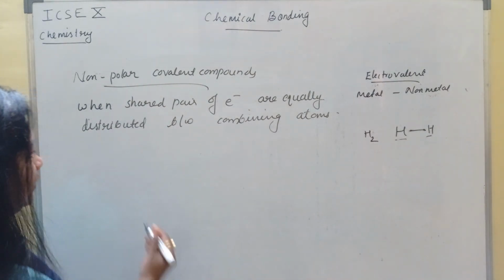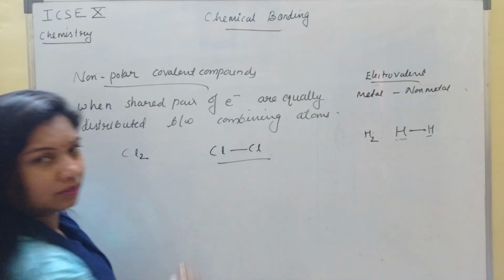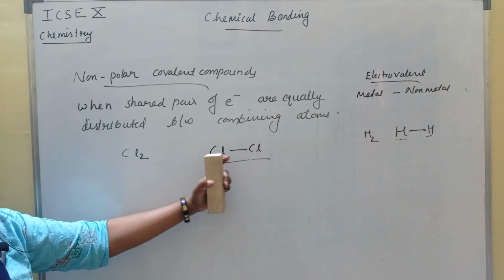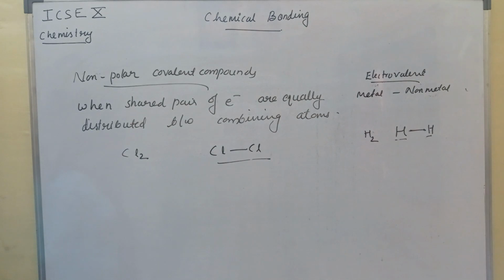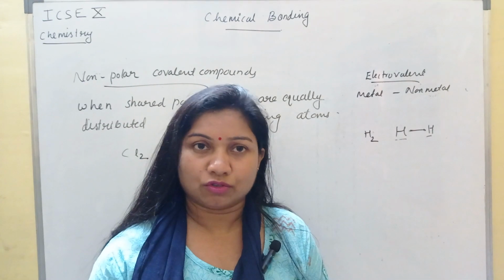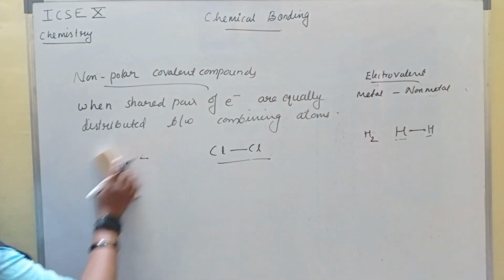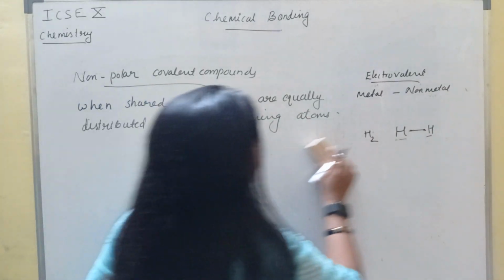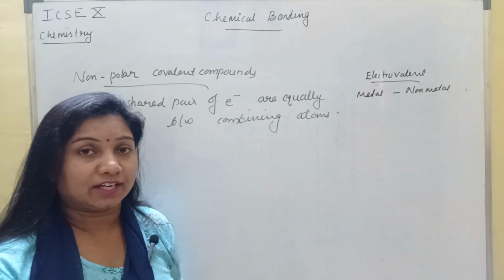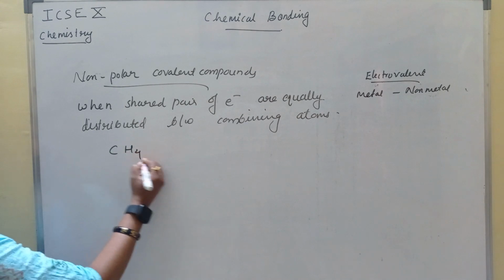Like for example Cl2, both are having same electronegativity, no charge separation takes place, the compound is non-polar. Sometimes if the compound is formed between dissimilar atoms, they are also non-polar due to their structure. It is not like if the atoms are the same then only it is non-polar. Some compounds are formed of dissimilar atoms, and then too they are non-polar, like for example methane and carbon